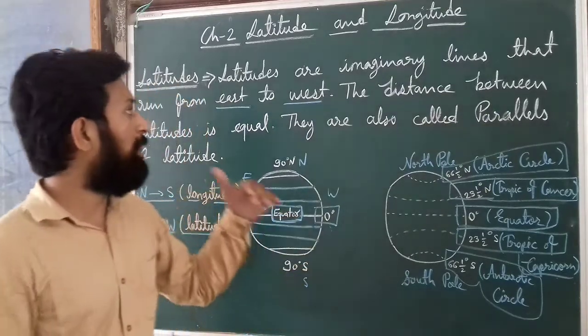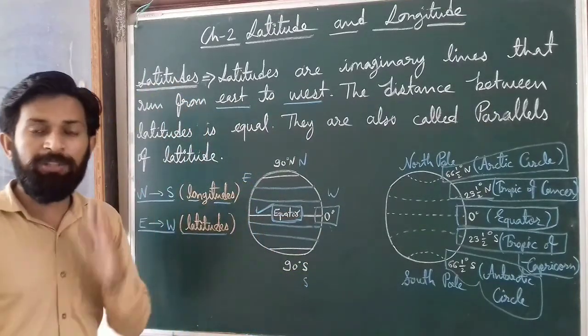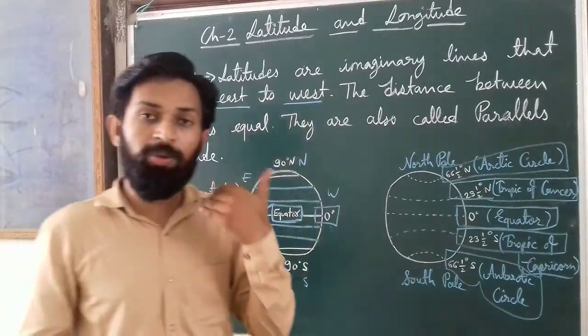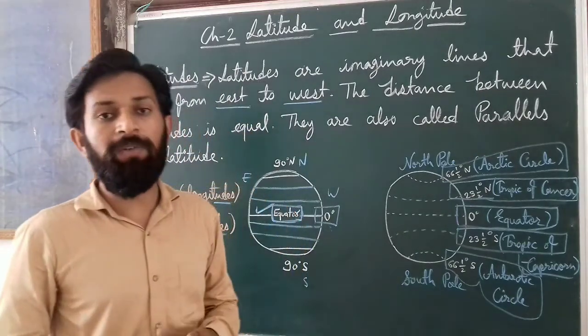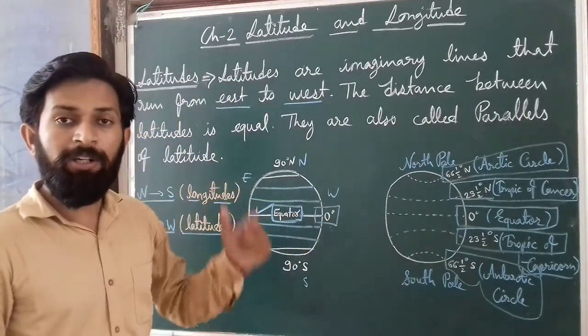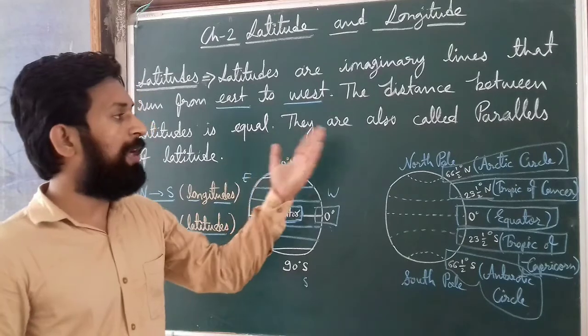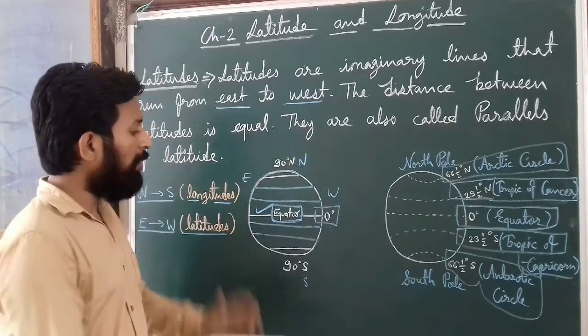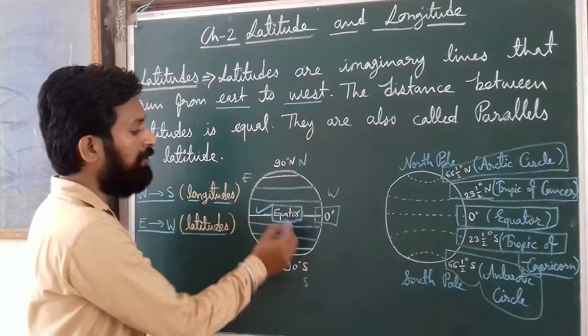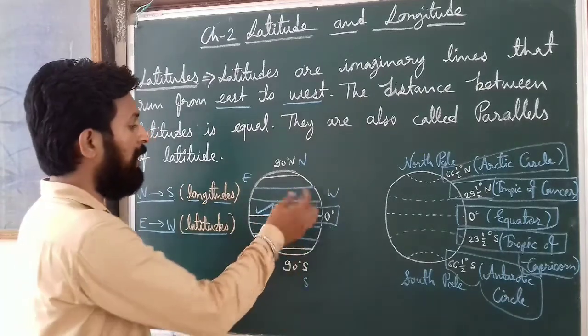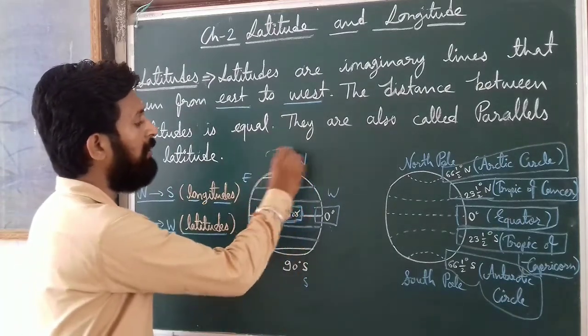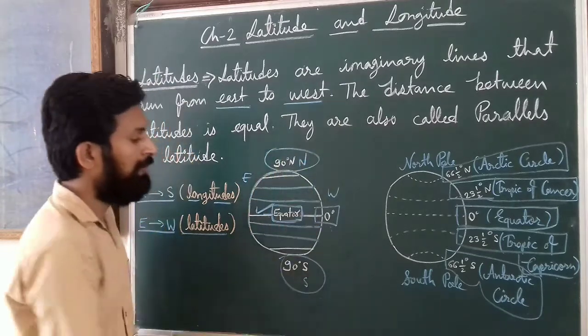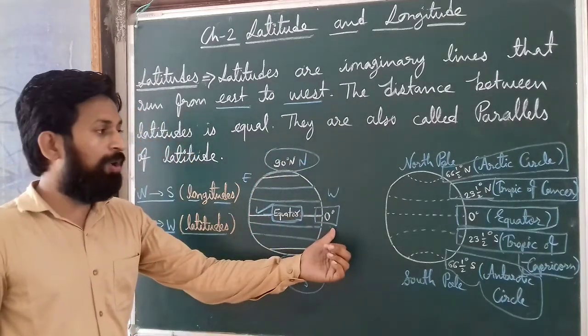Again I want to revise it. Latitudes are imaginary lines that run from east to west. Distance between every latitude is always equal, so they are known as parallels of latitude. And the most important latitude is here, 0 degree, which divides the earth into two hemispheres, northern and southern. It is known as 0 degree latitude also.